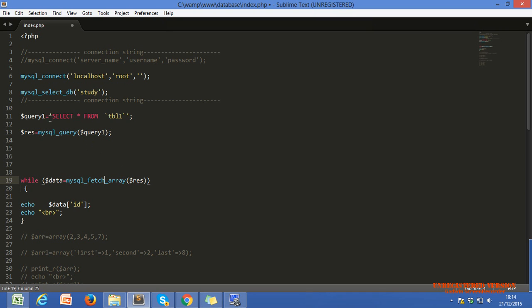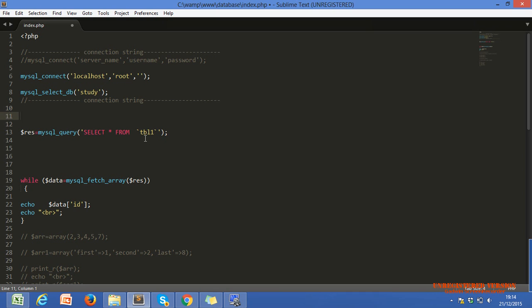If you want to remove one line of code, you can directly pass the SQL query into mysql_query. So you can save one line of code. Is there any confusion, Nazar? No confusion? Okay.